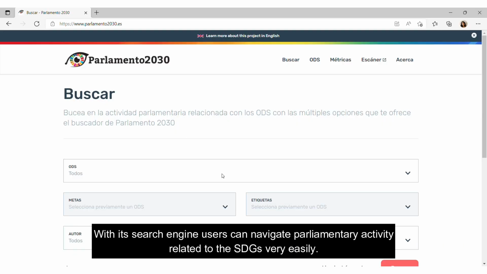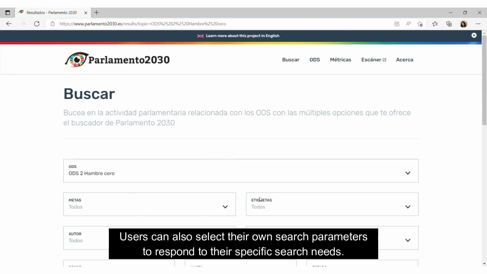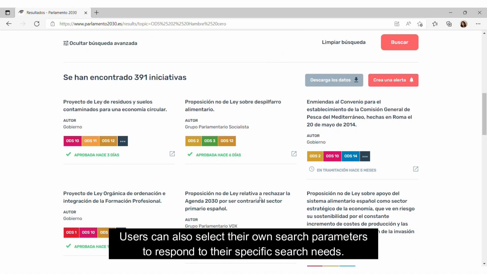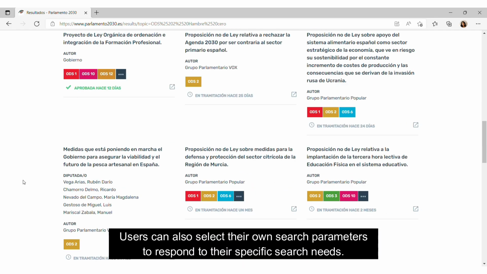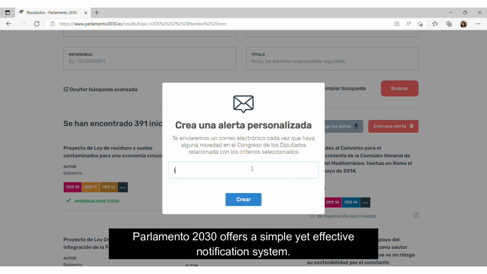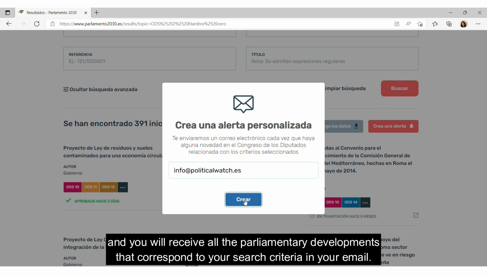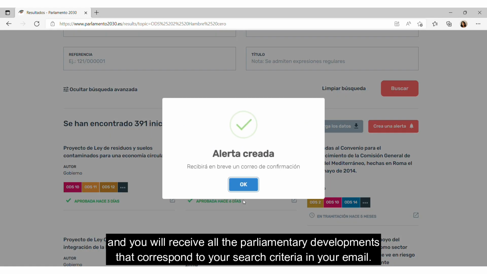With its search engine, users can navigate parliamentary activity related to the SDGs very easily. Users can also select their own search parameters to respond to their specific search needs. If you want to keep up with parliamentary developments on a specific issue or SDG, Parlamento 2030 offers a simple yet effective notification system. Once you have defined your search criteria, click on Create an Alert, and you will receive all the parliamentary developments that correspond to your search criteria in your email.